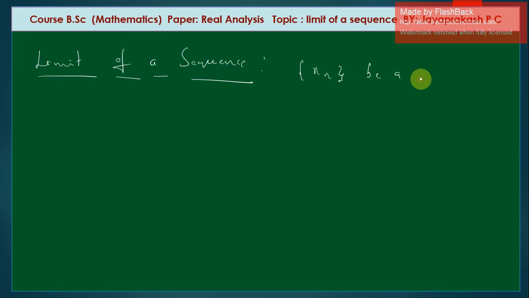be a sequence and L belongs to the real numbers.